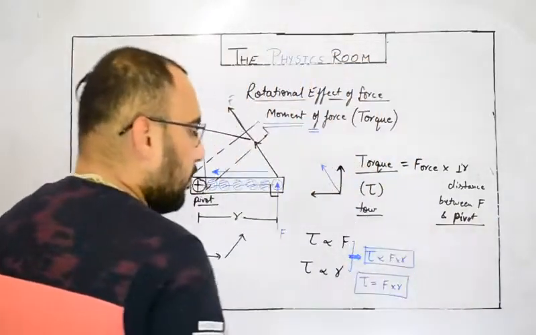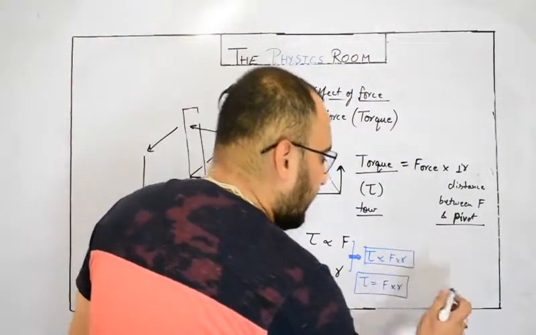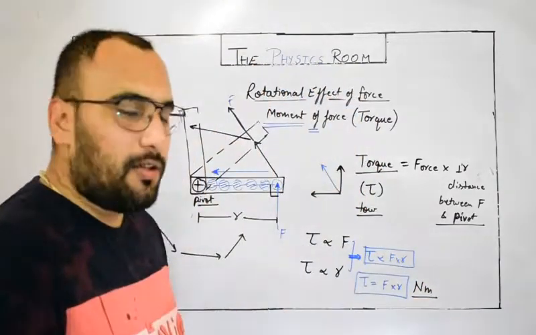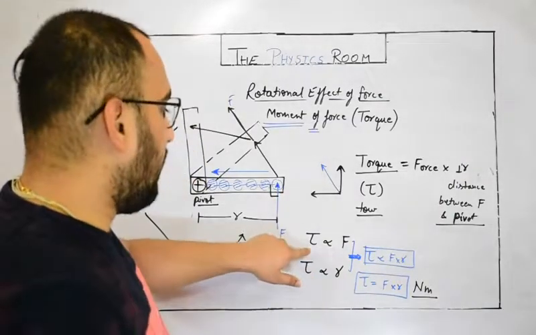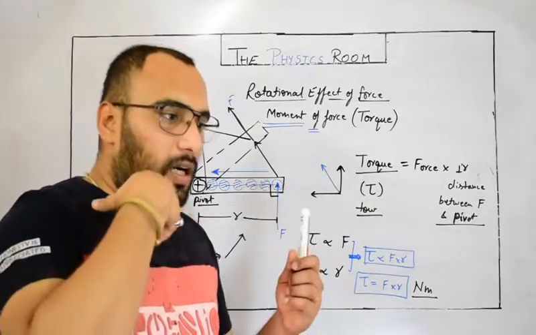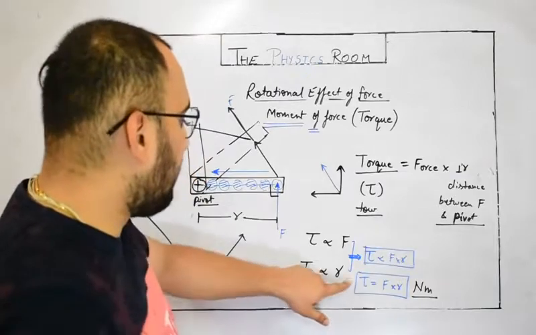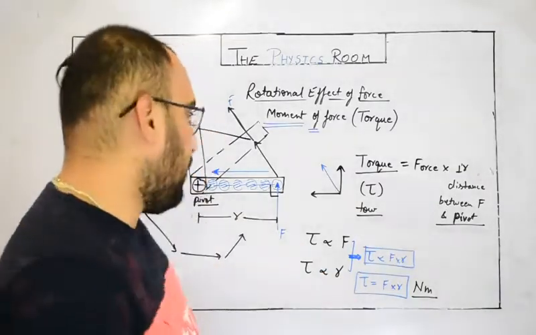This is the generalized formula, and if I try to find its unit, force is in Newton and distance is in meter, so its SI unit is Newton meter. Torque's SI unit is Newton meter. Now a question arises here: okay, we get an idea that torque is directly proportional to force, meaning greater force gives greater rotational effect, no problem. But how can we say that it is directly proportional to R also? Let me tell you how.